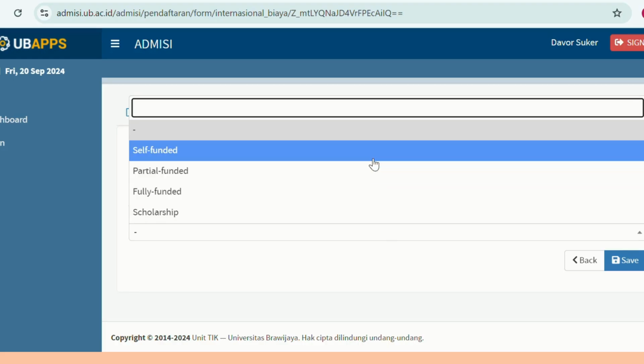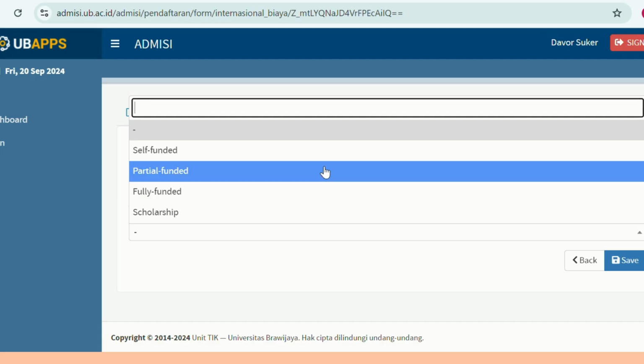There are some options here. Self-funded means that all the costs that you need to attend this program, including the flight, the transportation, the accommodation, and the meals, are fully funded by yourself. While partial funded, usually the host of the program will provide you with several facilities such as accommodation or transportation or meals, but you have to pay for your own flights.